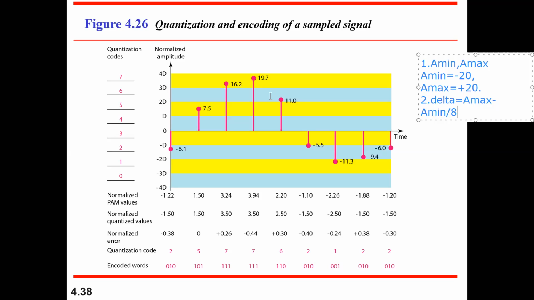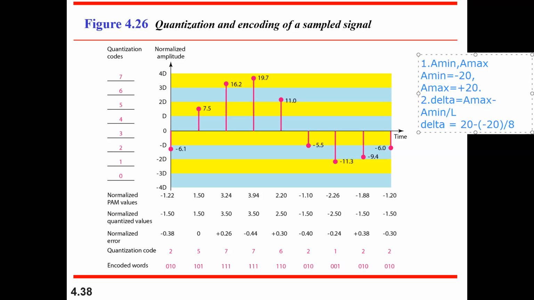How many levels you want is available in your hand. Instead of this, you can call the levels L. Now if I substitute the values to calculate how that division is made, delta is equal to 20 minus minus 20, divided by 8 levels, as I told you.